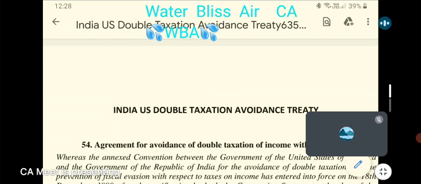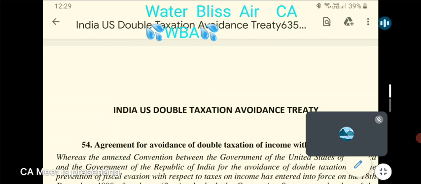This is also tax exemption method. This is again tax exemption method. Full exemption method is there, partial exemption is also possible. Suppose the treaty says 60% of the income is taxable in the state where the person is resident, and 40% of the income is taxable in the state where the person has rendered services. If the treaty says so, we have to see the text of the treaty.